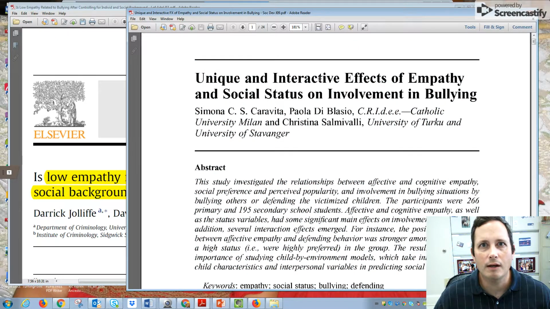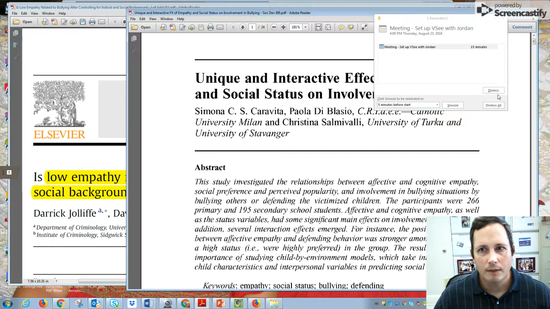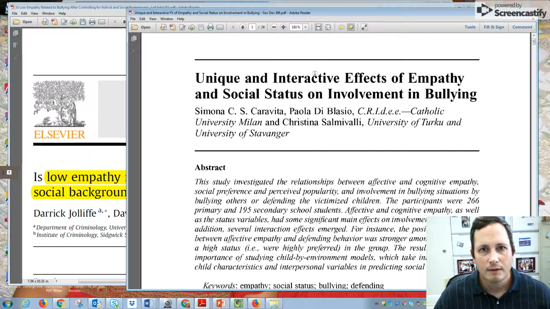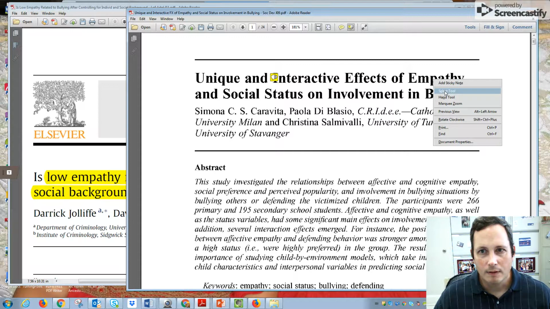As you can see here, it says "Unique and interactive effects of empathy and social status." Okay, so what I am going to do, let's see here. No, my highlighter's not working for a second. Okay, so what I'm going to do is just go ahead and overview here. Once again, we have the effects of empathy and social status on involvement in bullying. So there we have your empathy here.